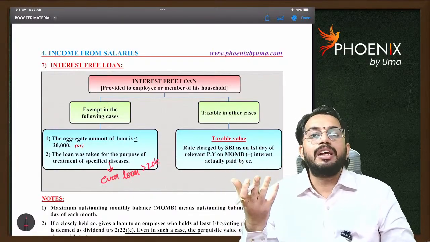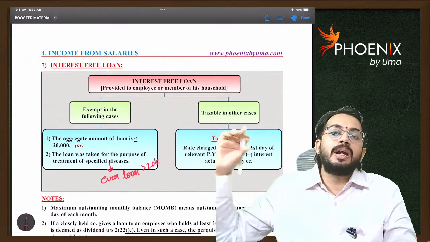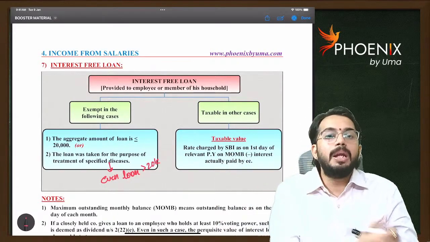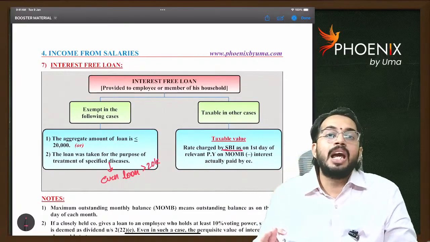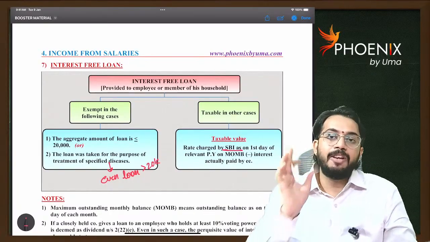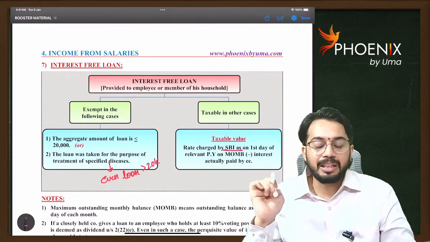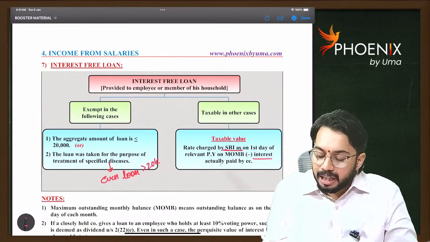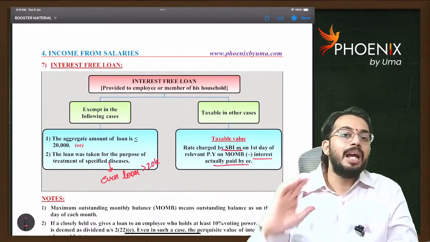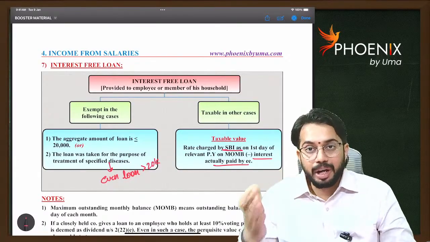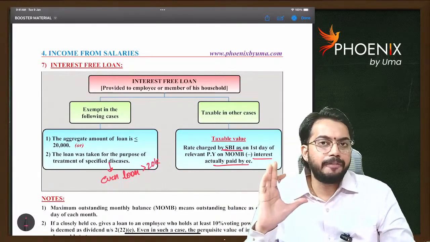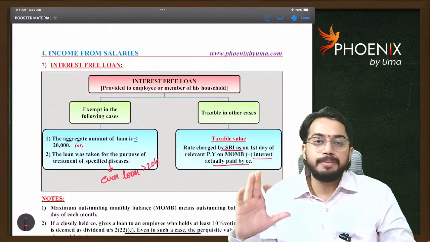Sir, how to calculate interest rate benefit? You need to take market interest rate. Sir, what do you mean by market interest rate? SBI interest rate as on 1st April of the previous year. That will be considered as market interest rate. From that you will reduce interest actually paid by employee. Thereby you are going to get interest rate benefit. That interest rate benefit is taxable to the employee.